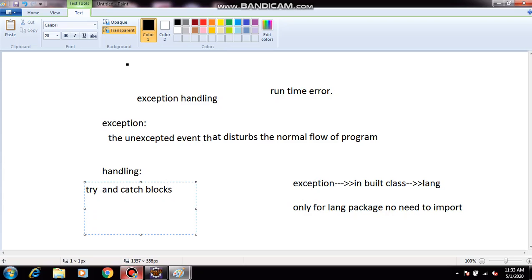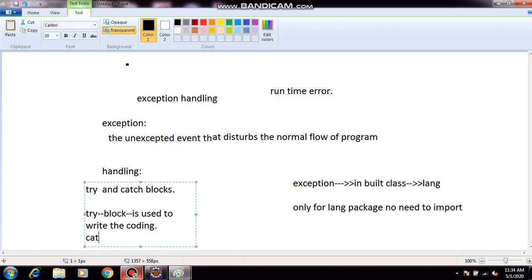In these try and catch blocks, the try block is used to write the coding.